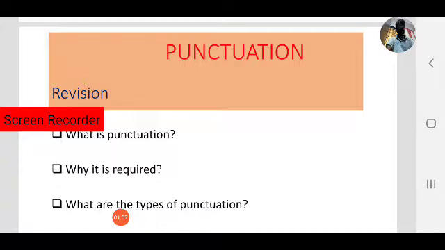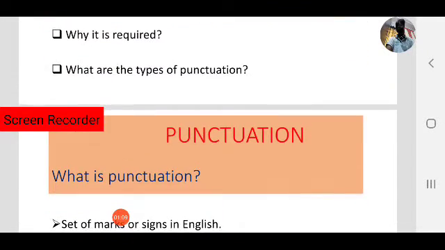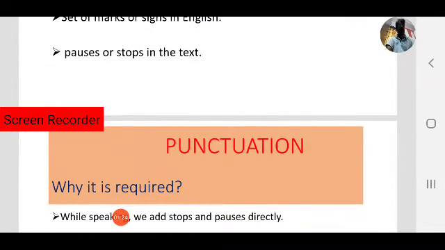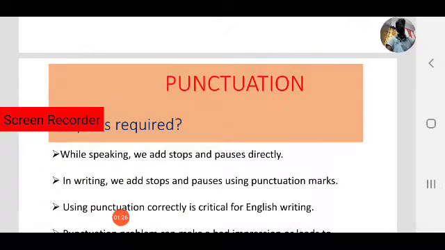Quickly revise. What is punctuation? Yes, punctuation is a set of marks or signs in English. Why is it required? While speaking, we add stops and pauses directly using our tone and voice.